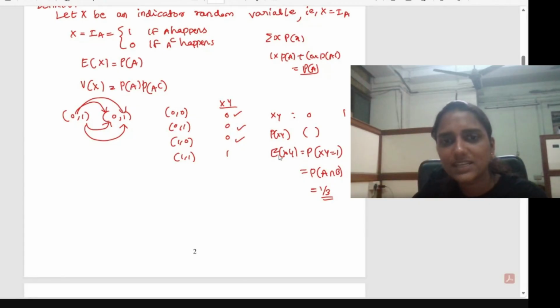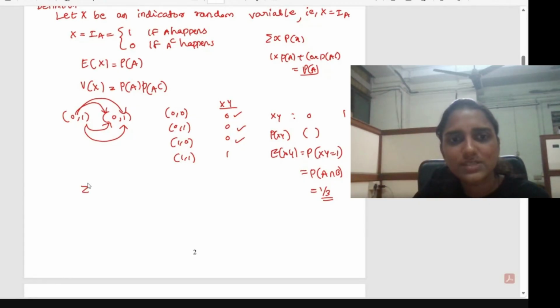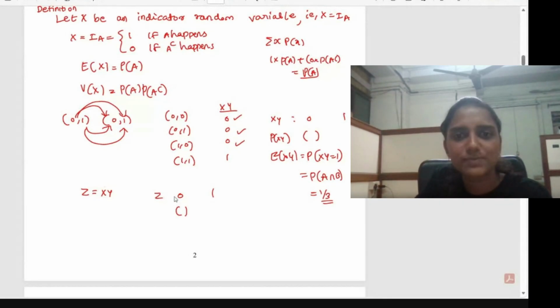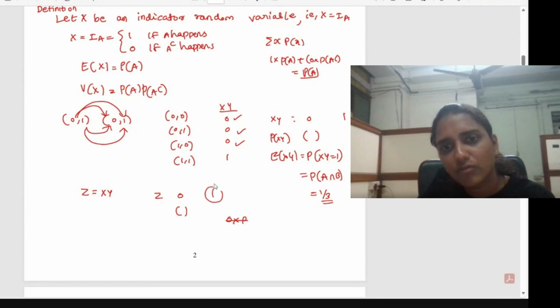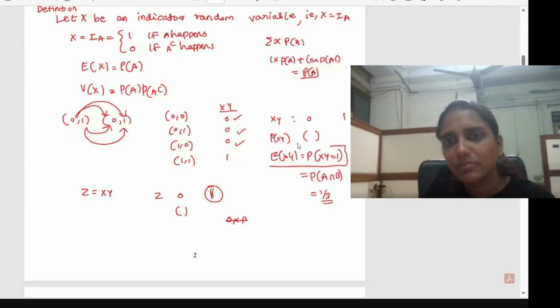But when you take the expectation of x into y, say x into y is equal to some z, then z can take the value 0 and 1. Whatever the probability of 0 is, it is not going to affect the expectation, because 0 into that probability will come, so that term will get cancelled. So you have to think about the one part only, and find the probability of x into y equal to 1 only. That is why this expectation becomes like this.